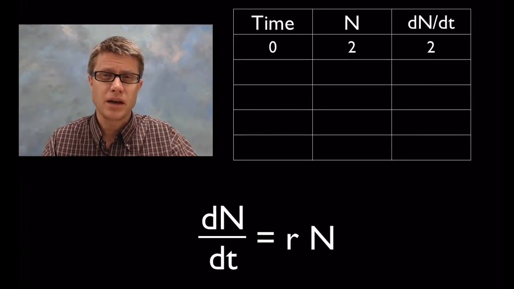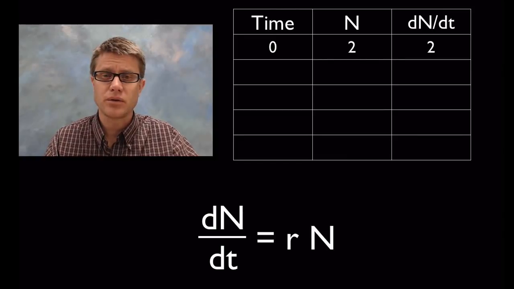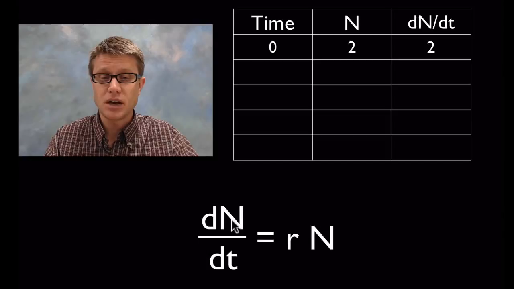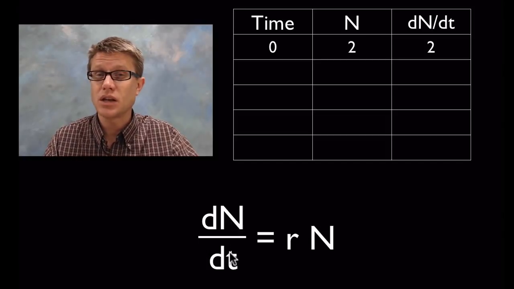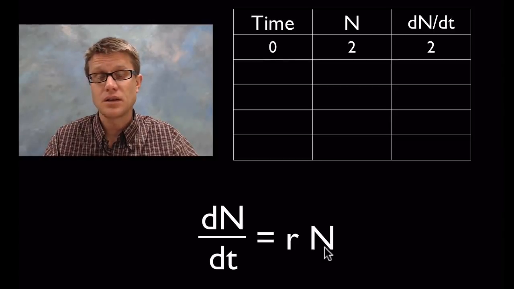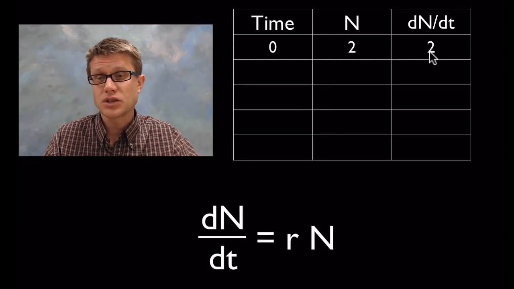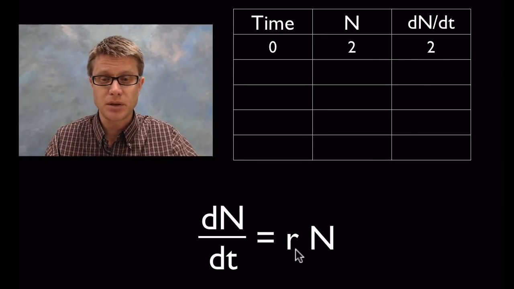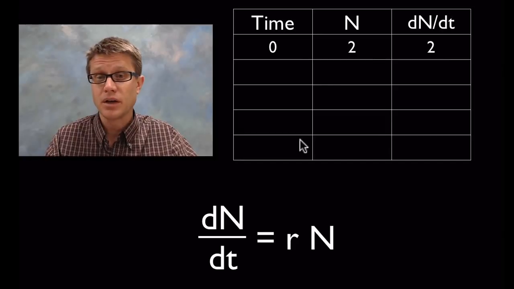So let's get to the math now. If we're looking at exponential growth, the equation is going to be this right here. And so dN over dt means the change in N over the change in time. It's going to be r times N, where r is the growth rate and N is the population size. So if we started like we did at the beginning with exponential growth, you're going to have 2 rabbits. What's our change in N over change in t? It's going to be 2. How did we get that? We're multiplying r, which is 1, remember, times N, which is 2, and I'm going to get 2.